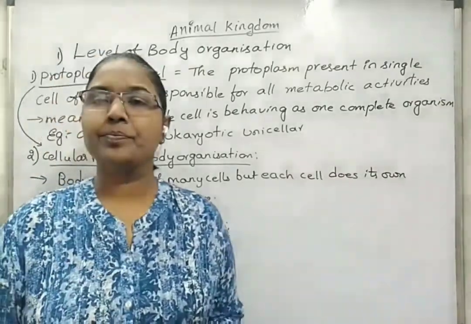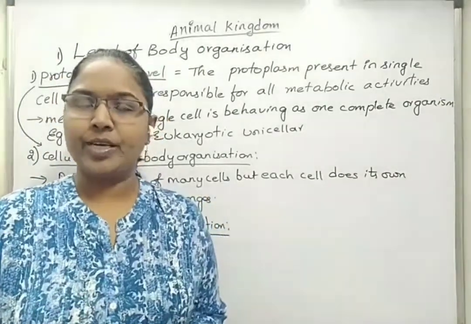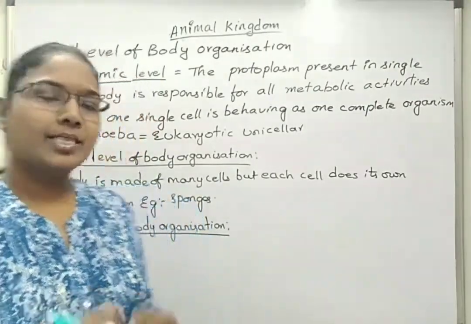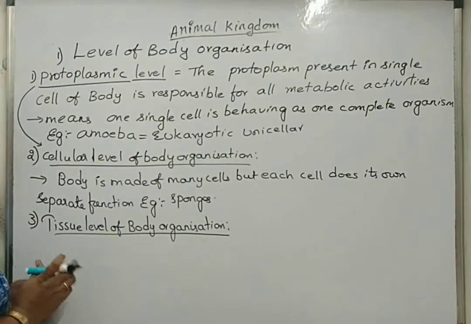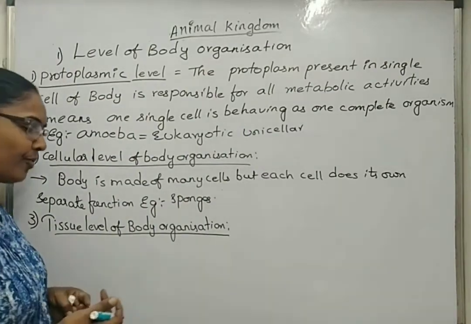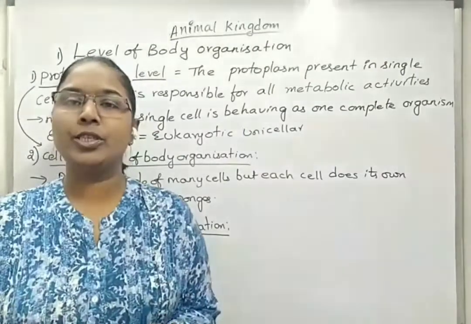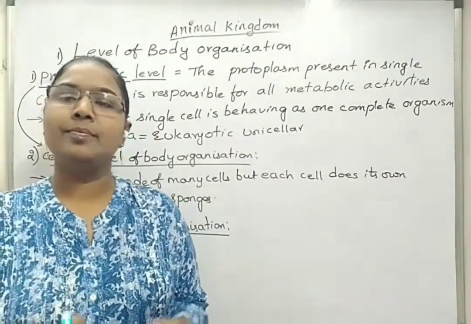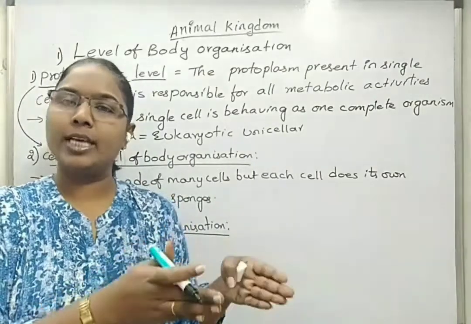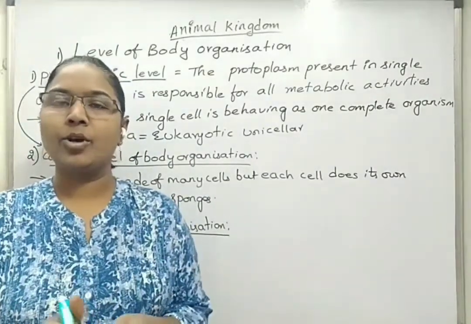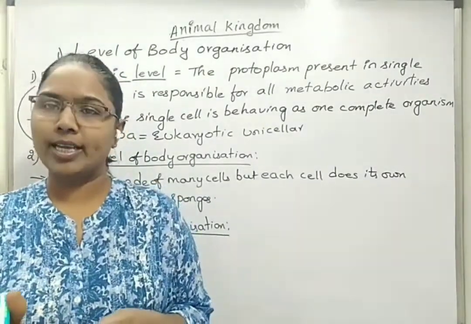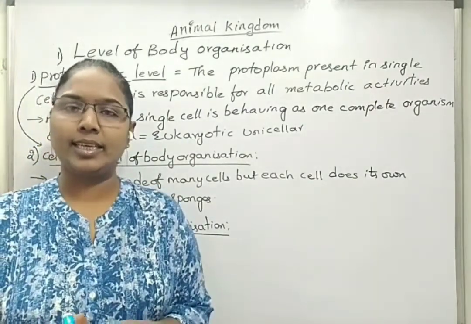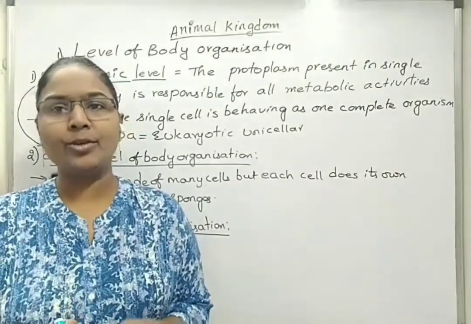A group of cells doing the same type of function and of the same origin is called a tissue. Some organisms have stopped their evolutionary development of the body after forming tissues. Some tissues are doing their own specific function. They are not converted into organs or organ systems. Such tissue level of organization is seen in Coelenterata and Ctenophora.